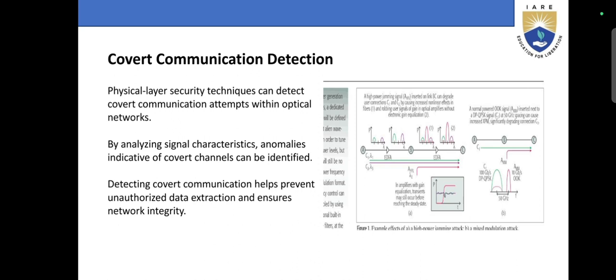Detecting covert communication helps prevent unauthorized data extraction and ensures network integrity. Example effects of high power jamming attacks: a mixed modulation attack, even with power equalization, may still occur before reaching the steady state.